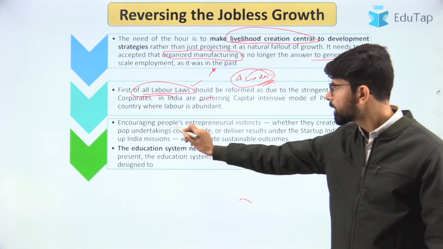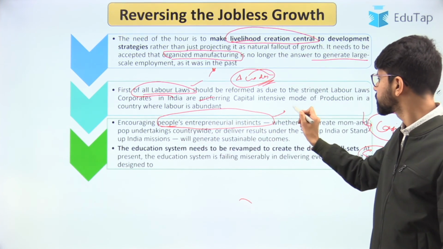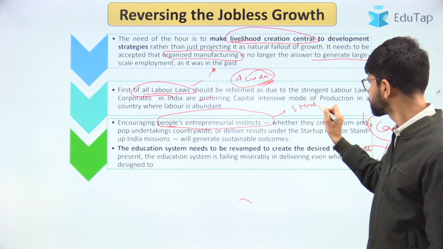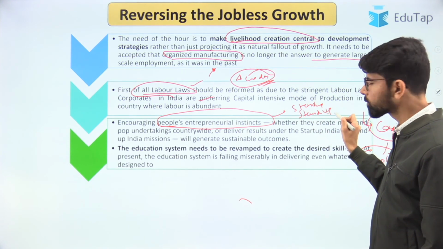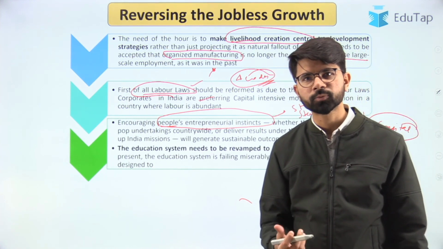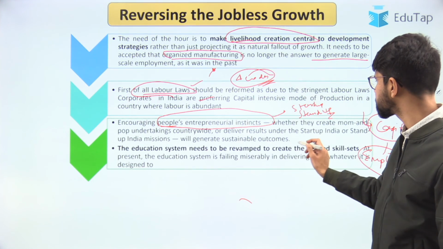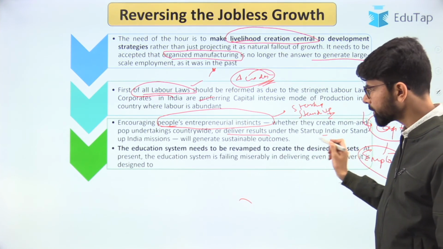And apart from that, we have to encourage the entrepreneurial instincts, that is through schemes like Startup India, Stand Up India. Government has been quite vocal about creating a strong, vibrant entrepreneurial class within the country, and that has been the reason that we are witnessing quite fabulous results under Startup India.